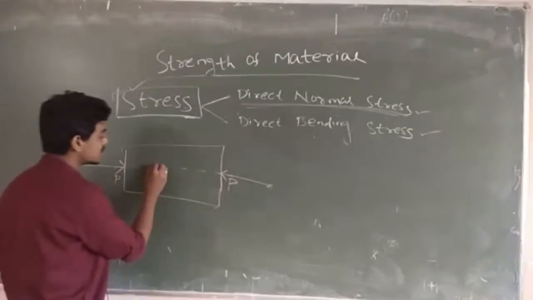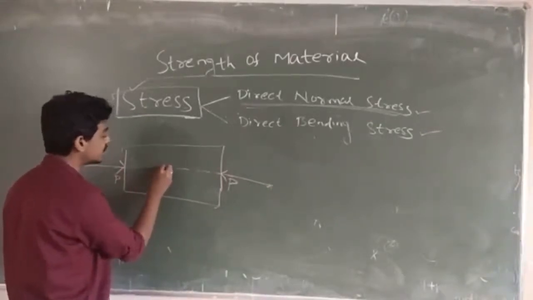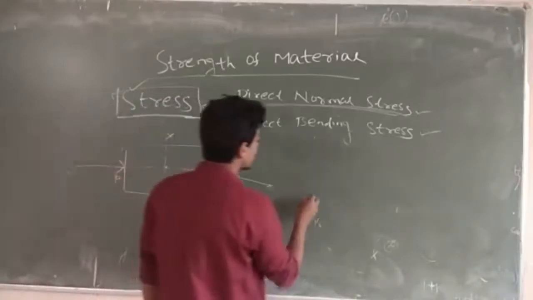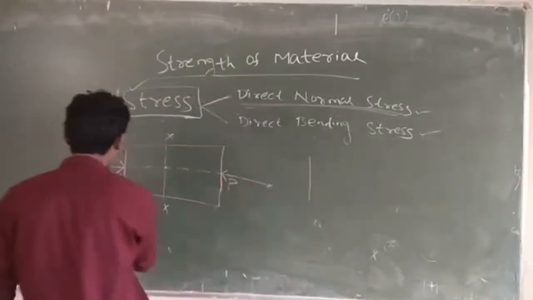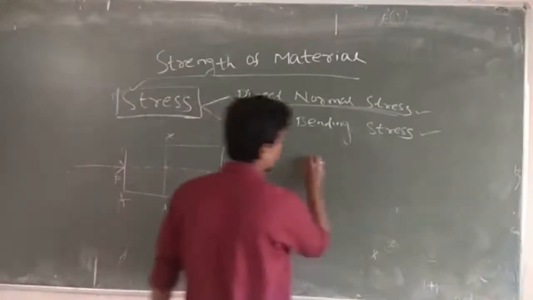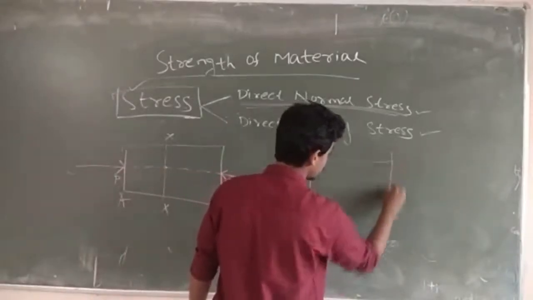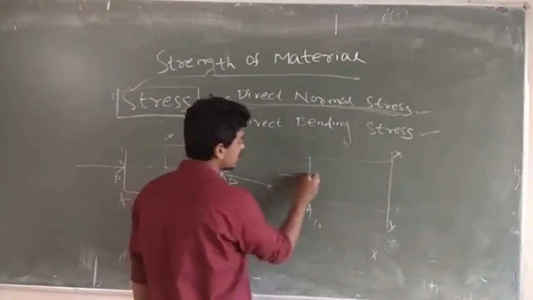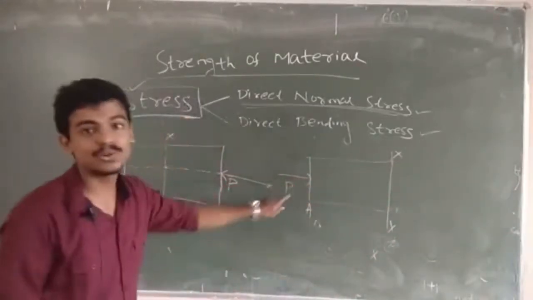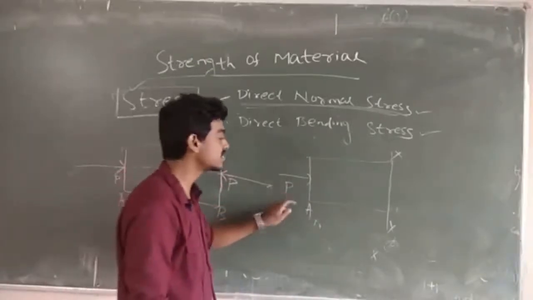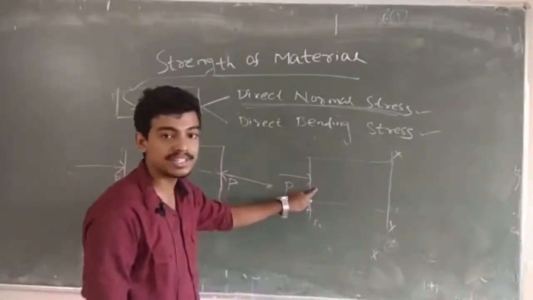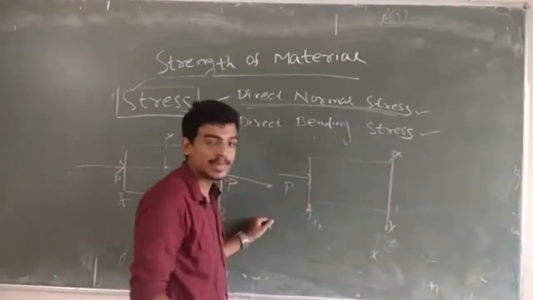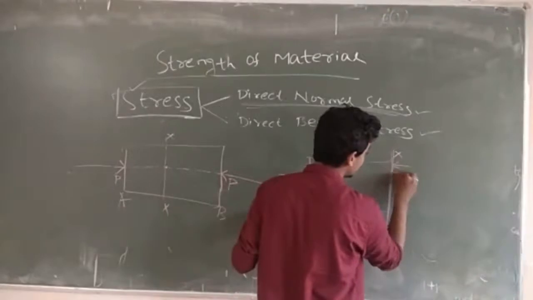So in this case the same thing will occur. I am drawing the free body diagram here. Suppose this is section XX, this is A. Here you are giving the compressive load, just opposite of tension, that is compression. So the resistance that comes here will also be compressive. So this will be like this.